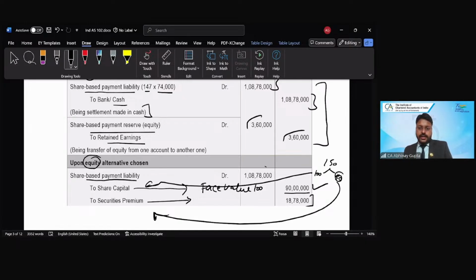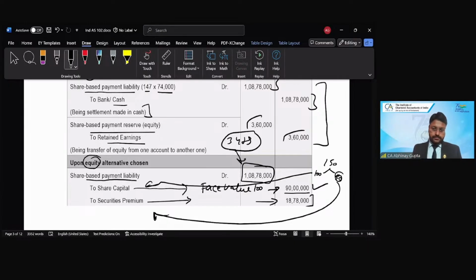So the total liability I had on my books is how much? 1 crore 8,78,000, which I need to clear by the settlement. So this liability I have already accumulated over the period of 3 years. So this liability now needs to be cleared. So liability will be debited, equity share capital account at the face value will be credited, and anything else will go to the security premium.